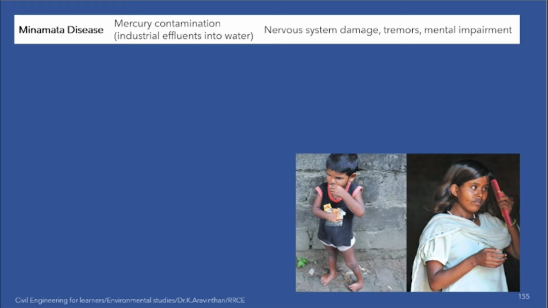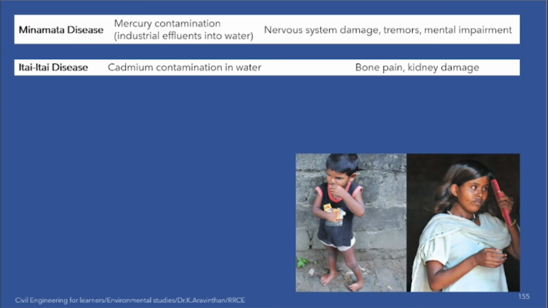This is due to mercury contamination. You will be living near some industrial area. In that industrial area, a high amount of mercury will be exposed in the river. What they will do, the effluent, the industrial waste will be let out in the river. That same river water they will consume. This is called the effect, and you can see like this the permanent damage will occur.